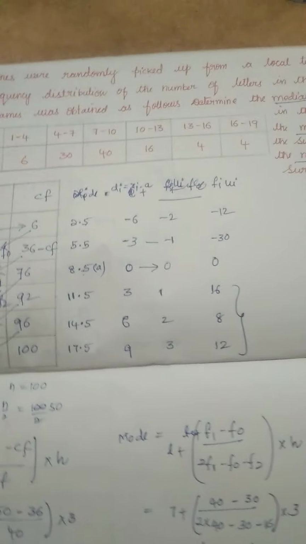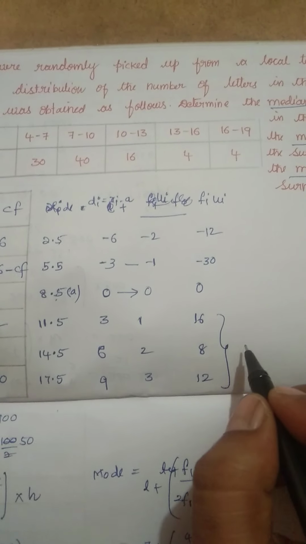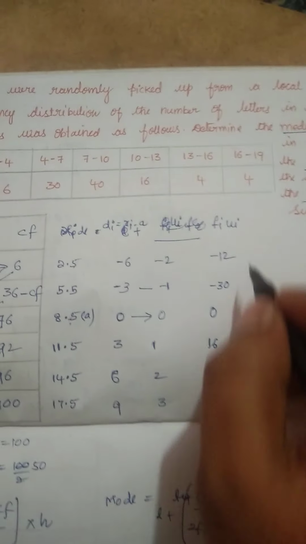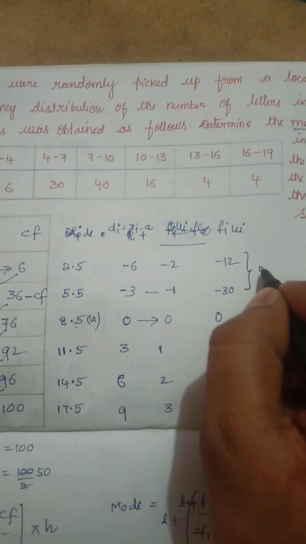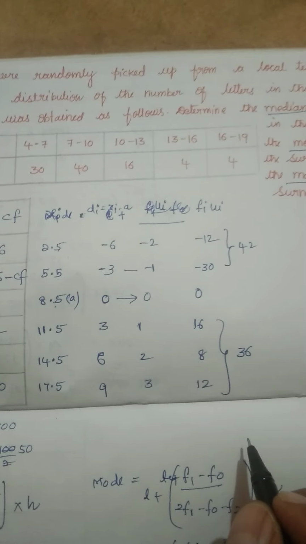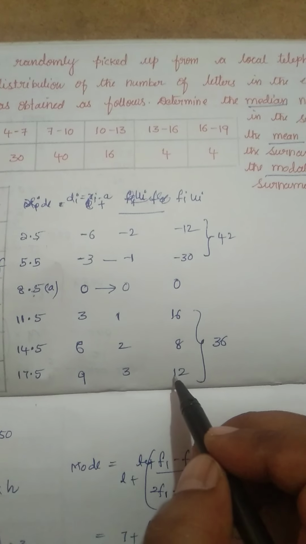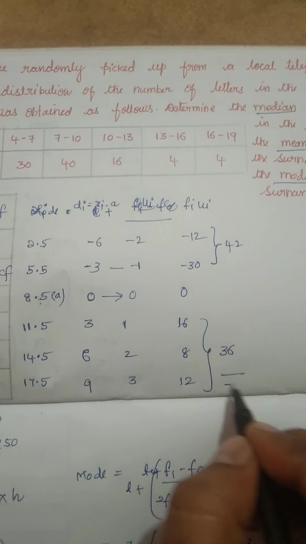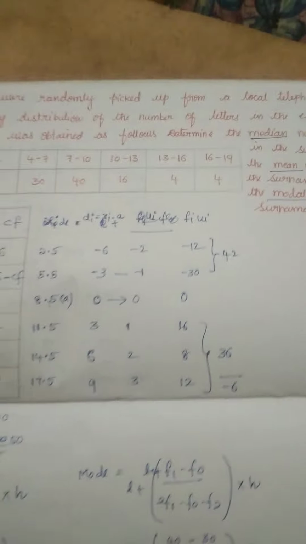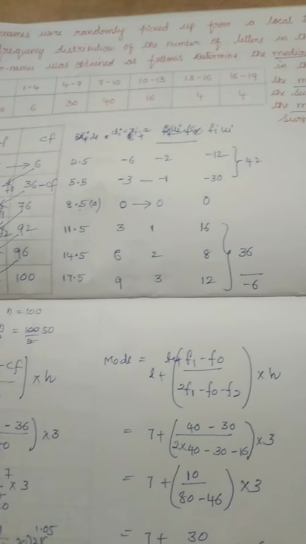So let us add all positive values: 24, 26, 36. And this is minus 42. So minus 42 plus 36 is equal to minus 6, children. So we got minus 6 here, right?